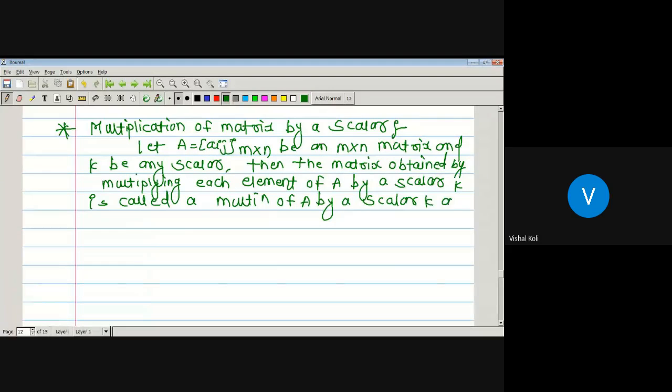It is denoted by K into A, which is nothing but K into Aij for all i and j.